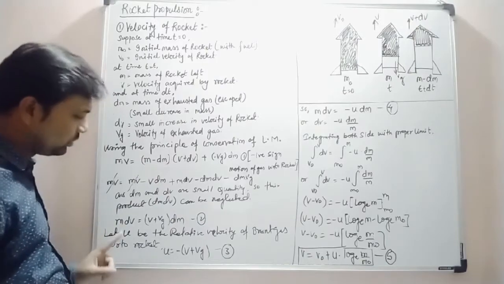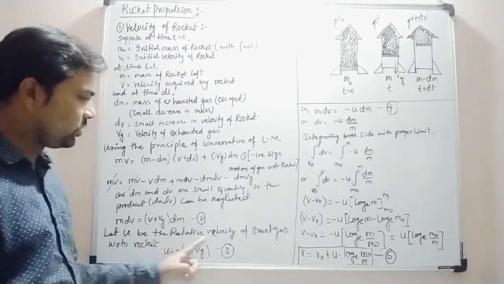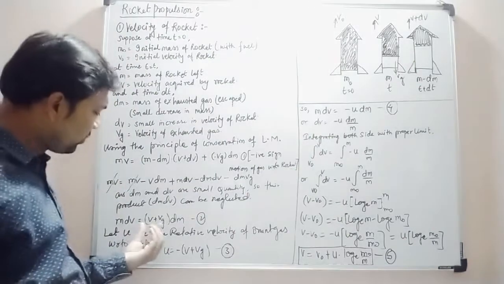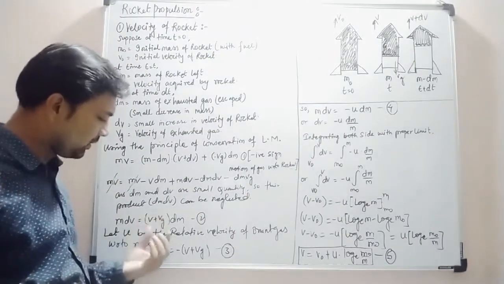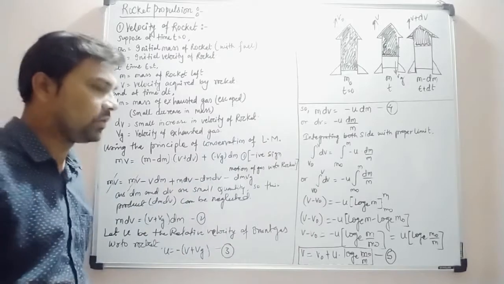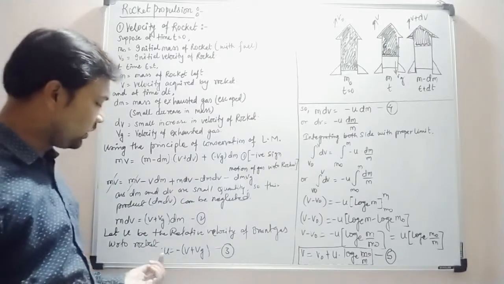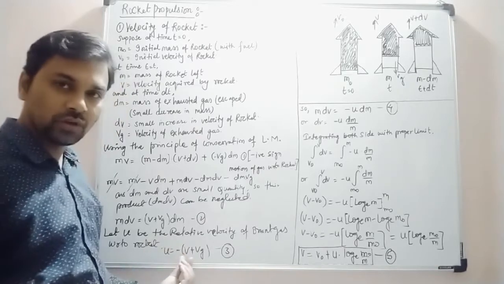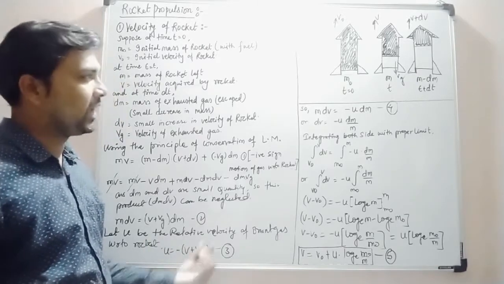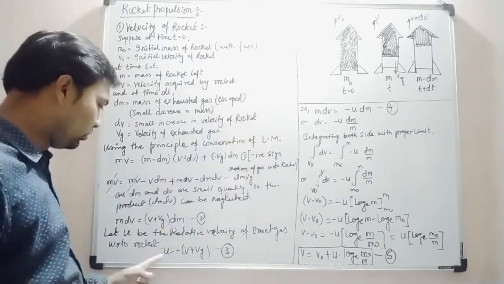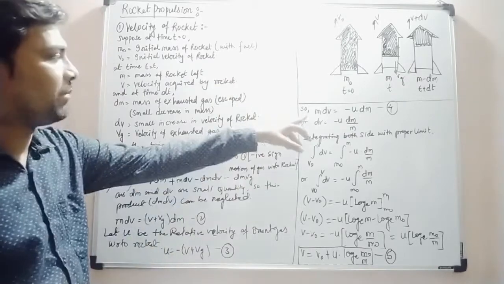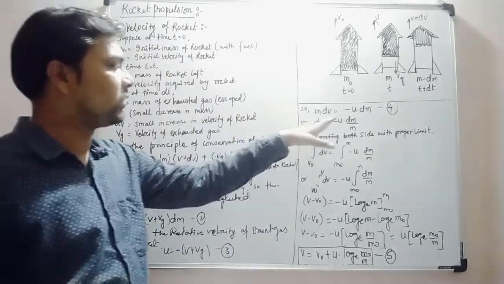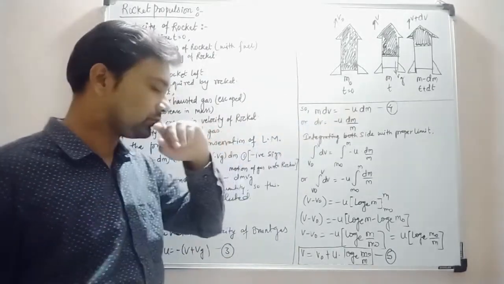Let u be the relative velocity of the burnt gas with respect to the rocket. So we are going to replace this term by a single term for the sake of simplicity of our equation. We take u equals minus of (v plus vg), where v is the velocity of the rocket and u is the velocity of the gas coming out from the rocket. So the above equation will become m times dv equals minus u times dm, or dv equals minus u times dm by m.